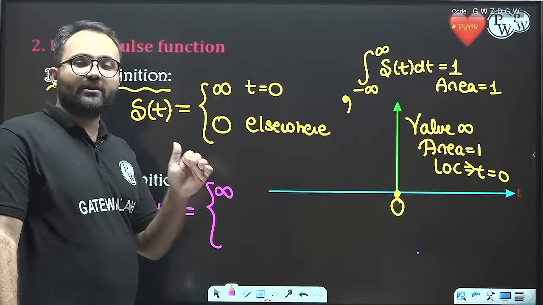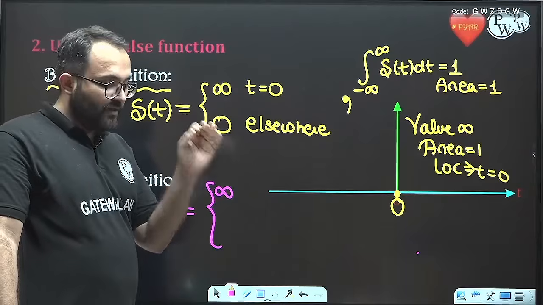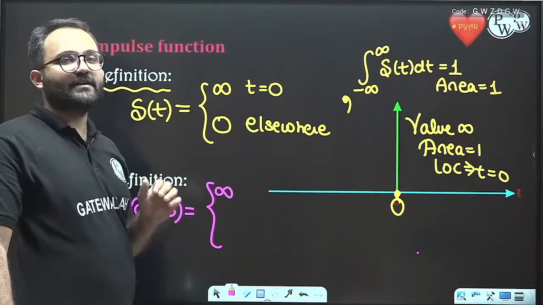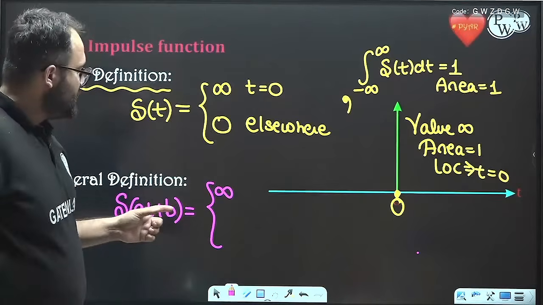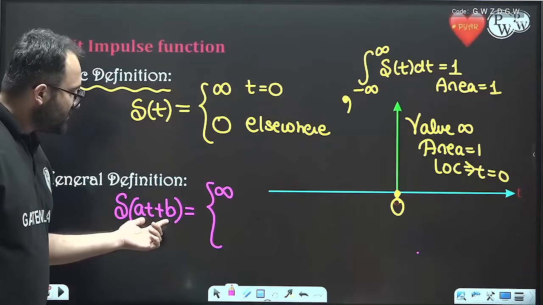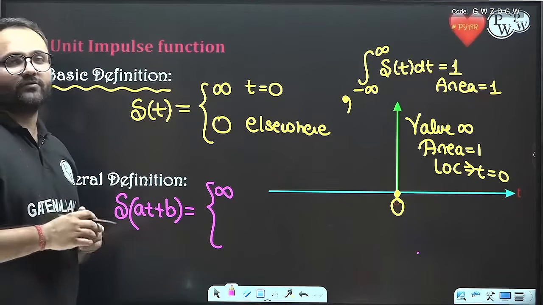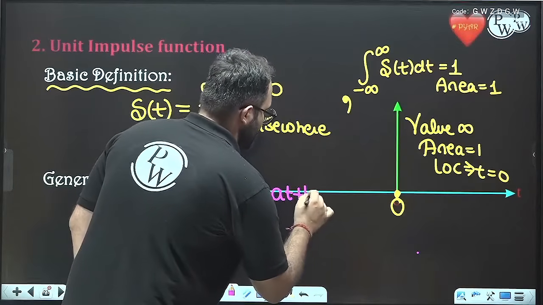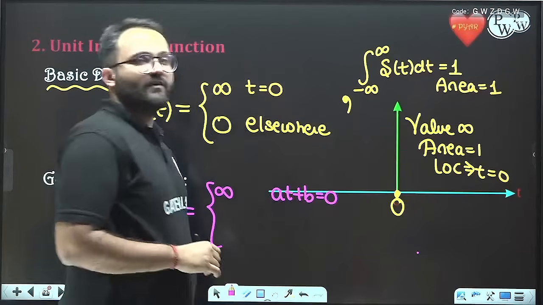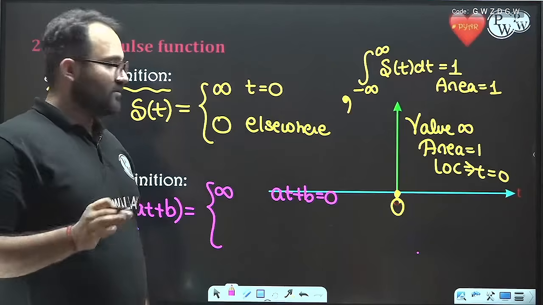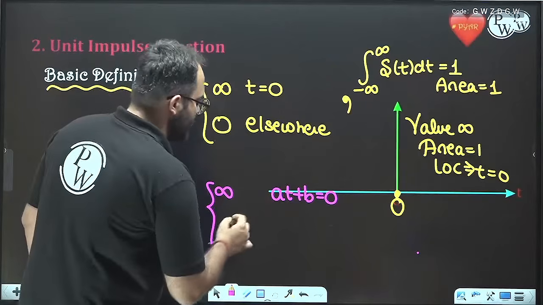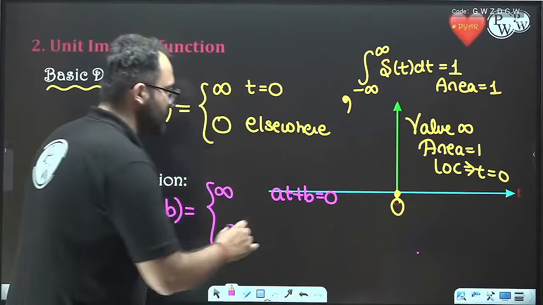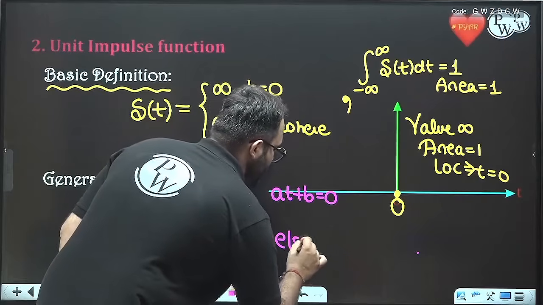Location means at what t location the delta will be present. Simply put the term inside the bracket equal to 0 and you will get the location of the delta, and it is 0 elsewhere. So what is the location of this?